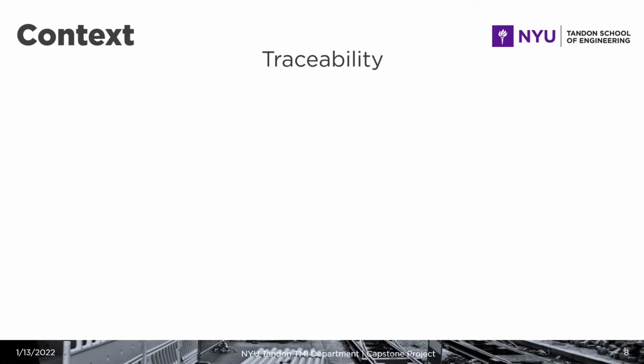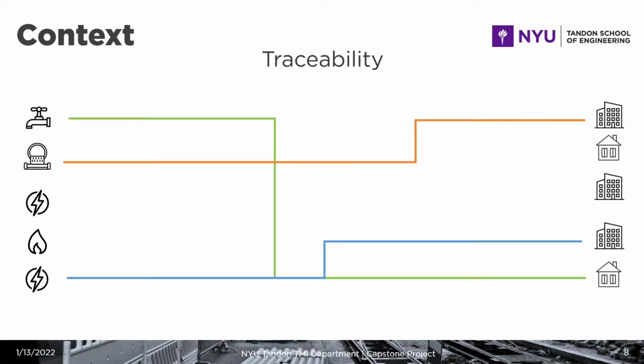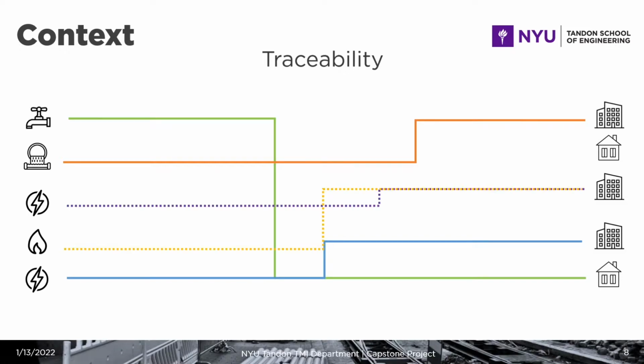We also currently have the issue of traceability. There is no single reliable mapping of all the utilities that go through a city, which means that there are different systems that are not properly located and can create risk areas when they clash with systems that they shouldn't be clashing with.